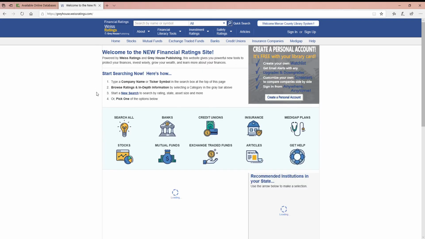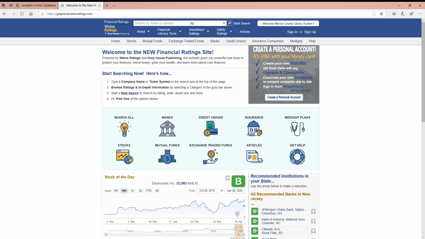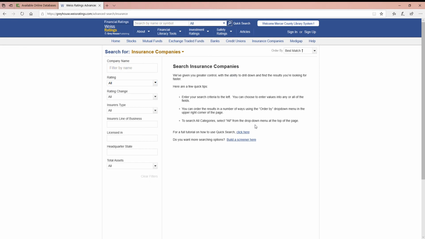Okay, going back home, we'll see the other two things that are in here outside of commodities trading: the insurance and the Medigap Plan area. So in the insurance area, it works very much the same way as what we were just looking at with the banks and the credit unions.